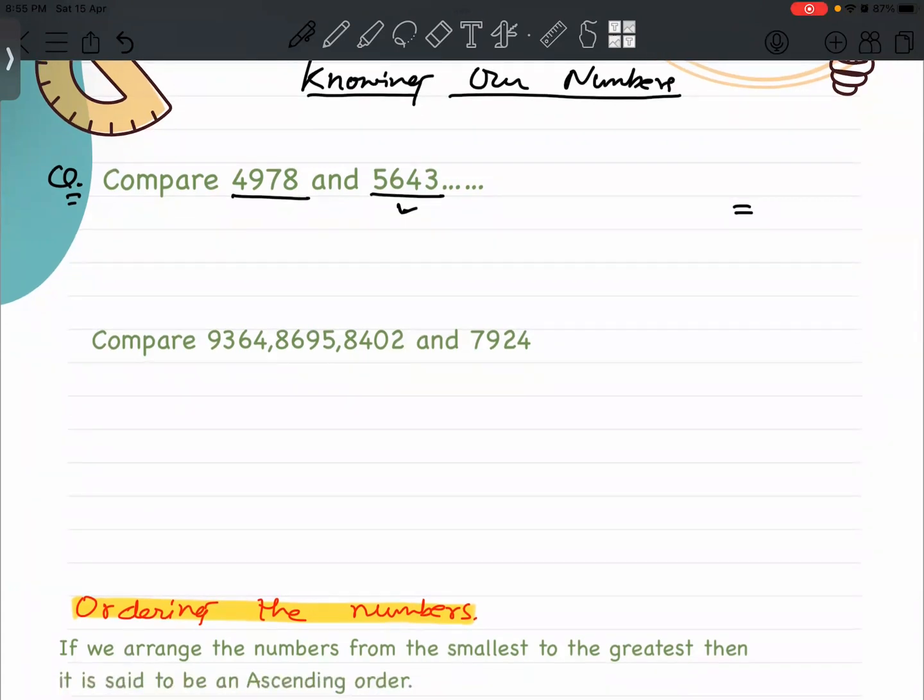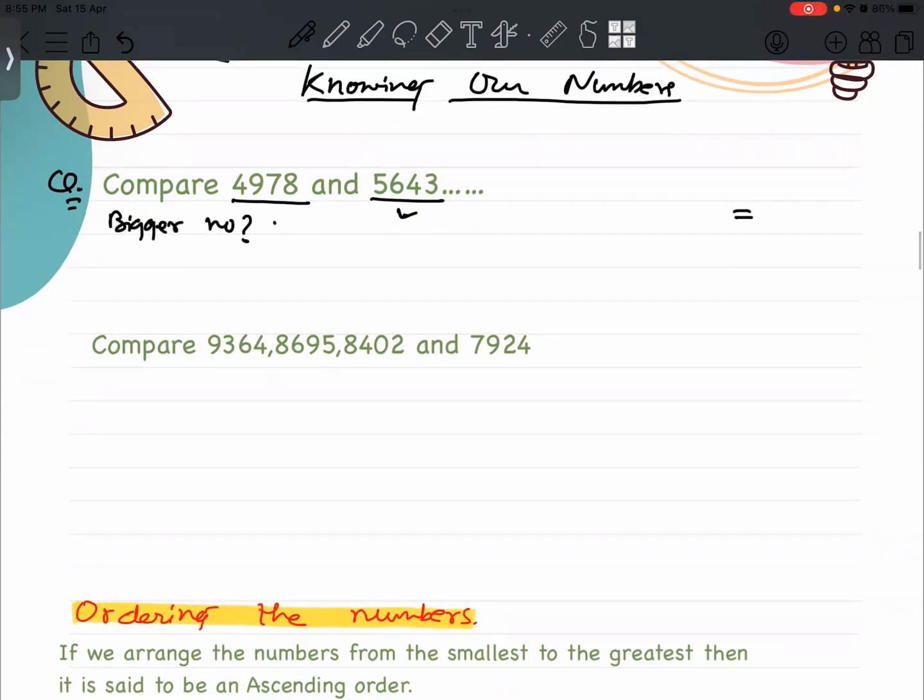Now let's compare these two numbers. Which one is bigger here? 5643 is bigger. Why? Because the first digit, if you compare 4 and 5, 5 is bigger. So 5643 is the greatest.